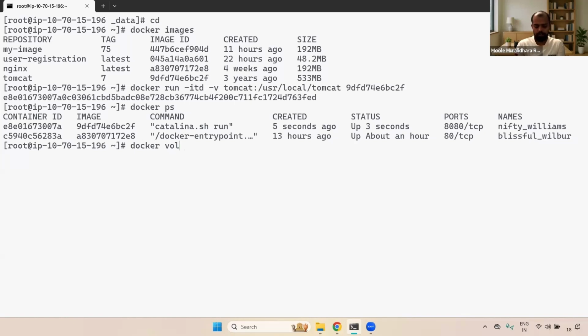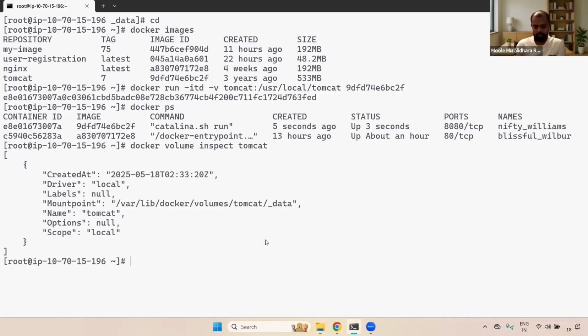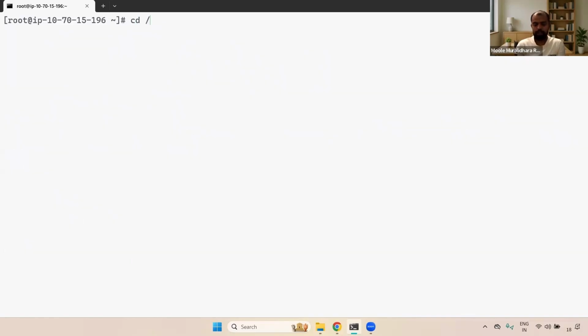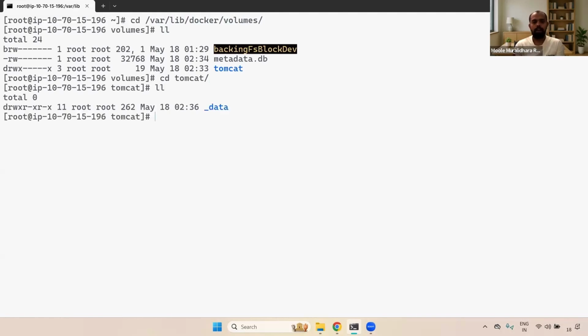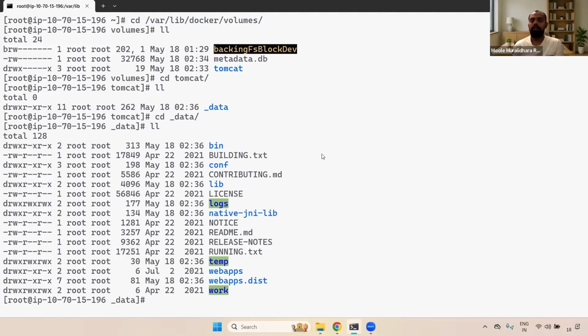I'm checking with the docker volume inspect command, and here I'm giving Tomcat. If you check it here, you can see that information. Now where do we need to check whether it is mounted or not? You can go to /var/lib/docker/volumes, and here you can see the Tomcat volume. Inside the Tomcat volume we have an underscore data folder, and here you can see whatever is inside the container.